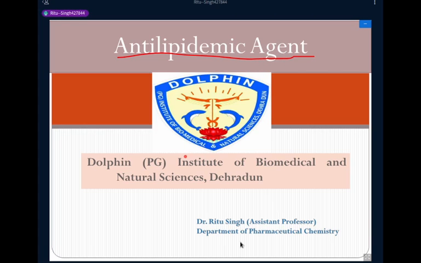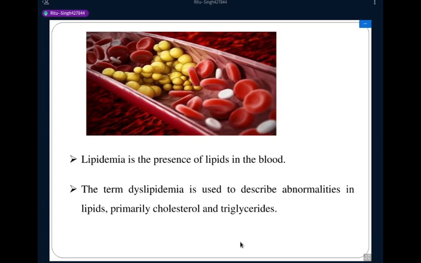So let's begin. What is lipidemia? Lipidemia is the presence of lipid in the blood. Three forms of lipid are present in the blood, that is cholesterol, triglyceride, and phospholipids. The term dyslipidemia is used to describe abnormalities in lipid, primarily cholesterol and triglyceride.